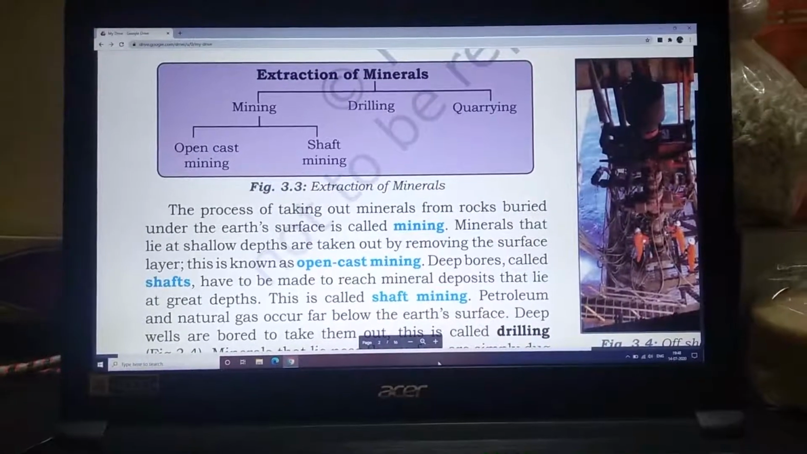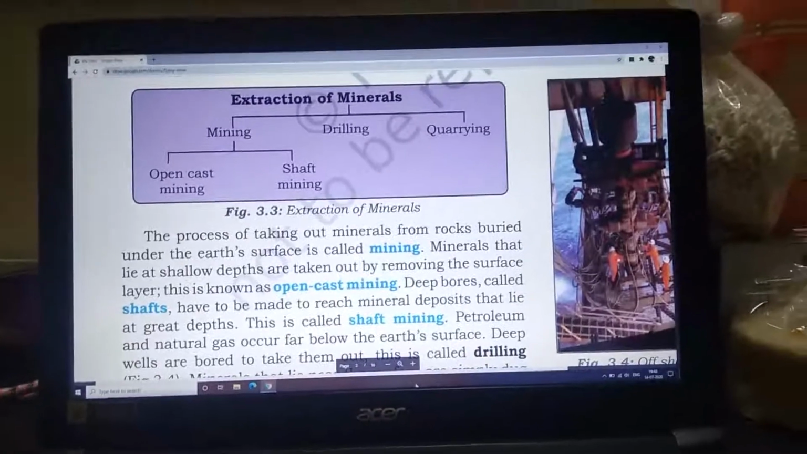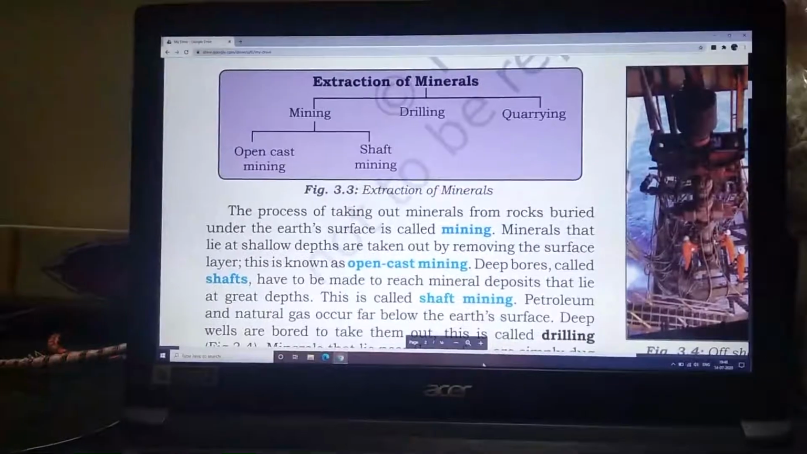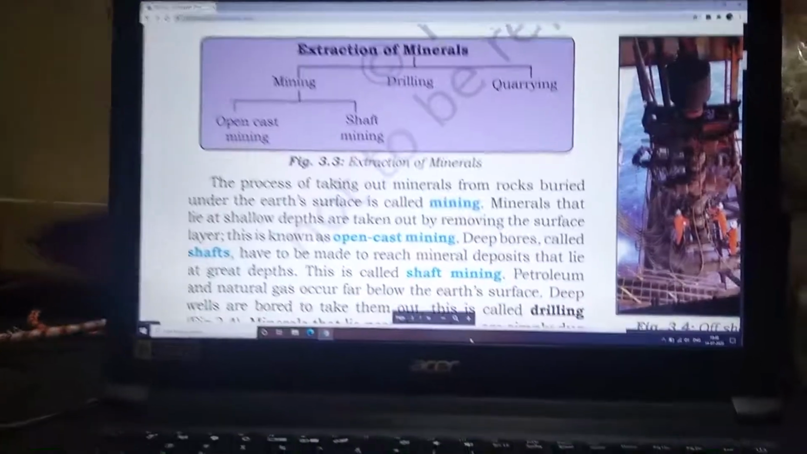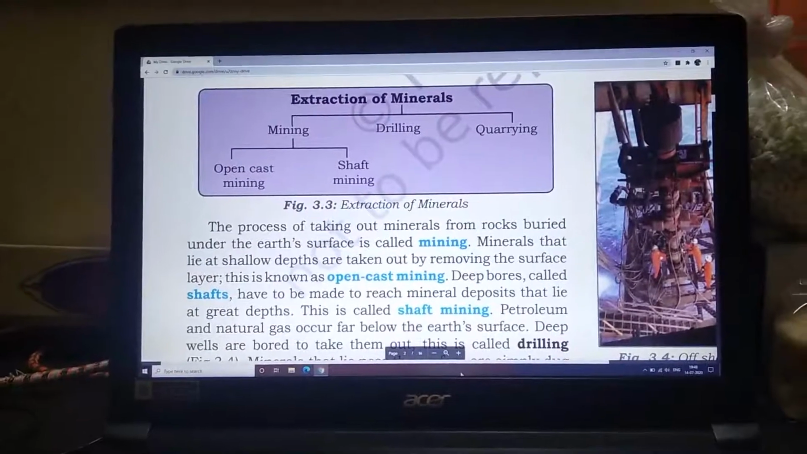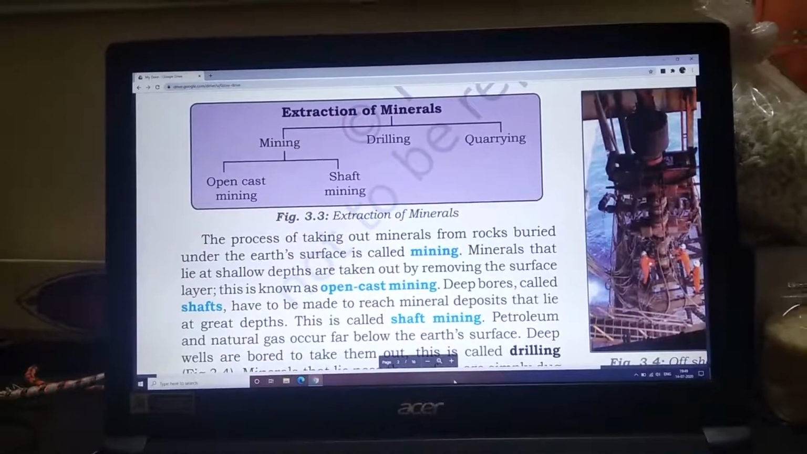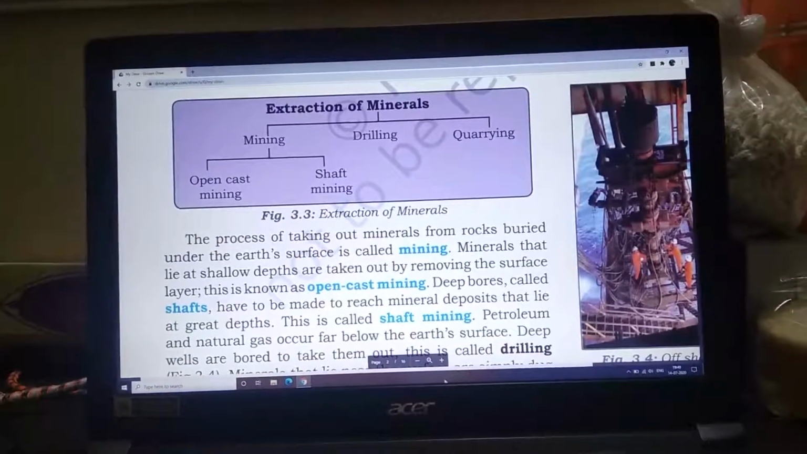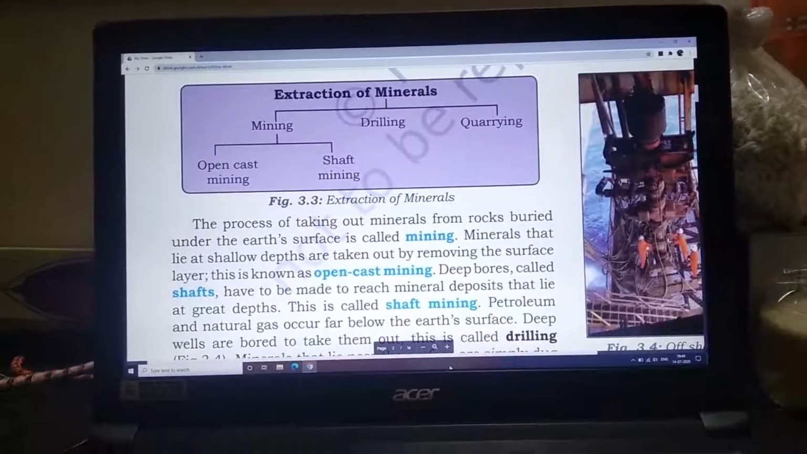Now the next topic we have is extraction of minerals. Now I told you how minerals are extracted. They need to be taken out from the earth's crust. So how is it being extracted? It is extracted by mining, drilling and quarrying. So these are the three different types of extraction of minerals. And mining has two different categories: one is open cast mining and the other one is shaft mining.